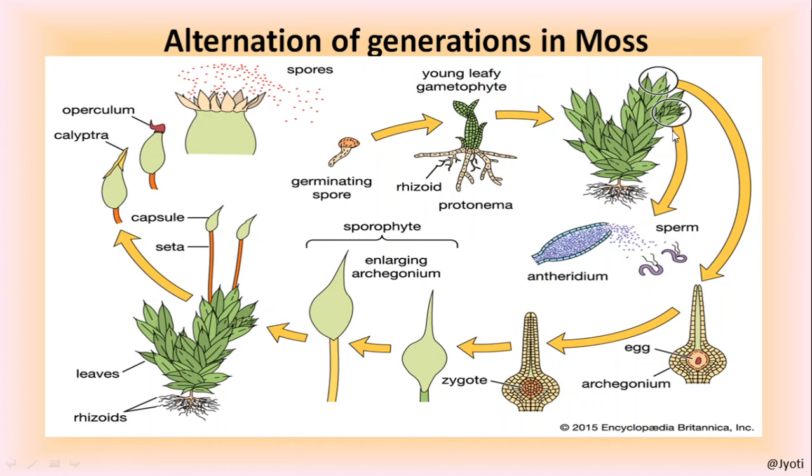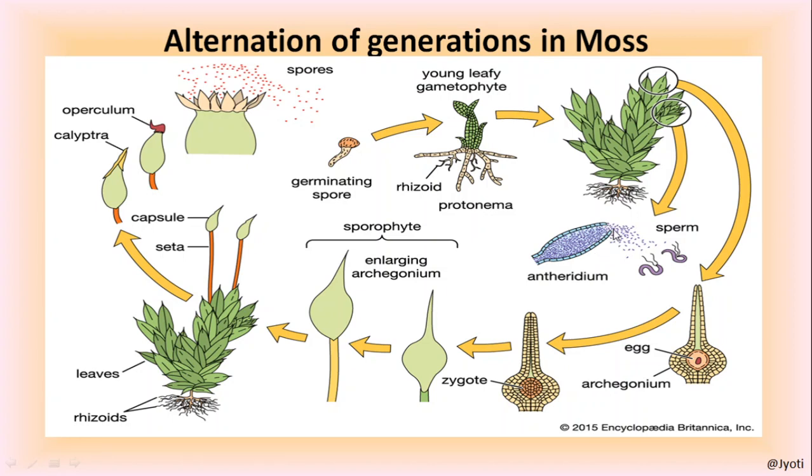Here the antheridium produces the antherozoids or sperms. This is the structure of a single antheridium which is located here. There are so many antheridia, but here I have shown you only one. From each antheridium the sperms are released, and when the archegonium is matured, it produces the egg inside it. So here you can see the structure of the archegonium, and this archegonium has produced a single egg. Each archegonium has one egg, but each antheridium has thousands of sperms.